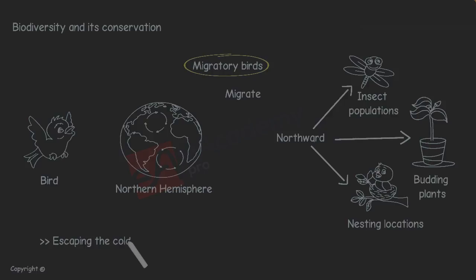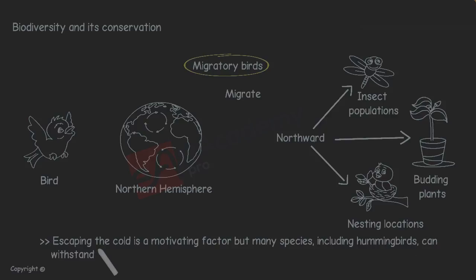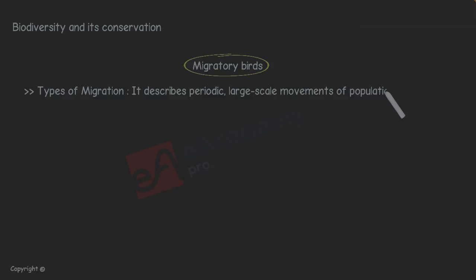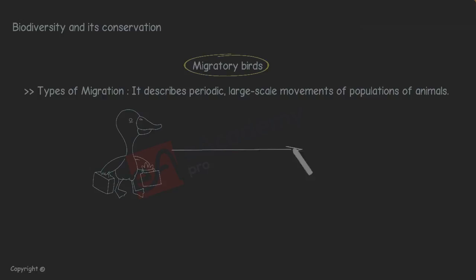Escaping the cold is a motivating factor, but many species, including hummingbirds, can withstand freezing temperatures as long as an adequate supply of food is available. Types of migration. The term migration describes periodic, large-scale movements of populations of animals. One way to look at migration is to consider the distances traveled.